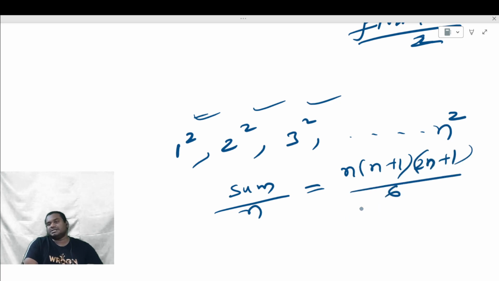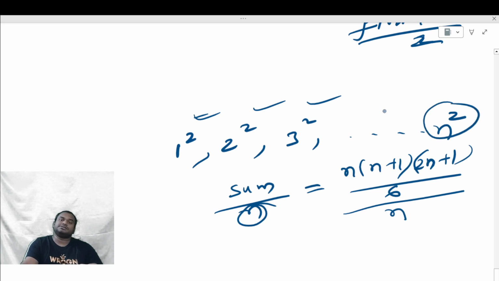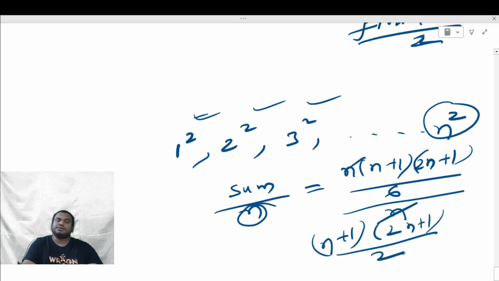This is the formula to find the sum of squares of the first n natural numbers. So n into n plus 1 into 2n plus 1 by 6, divided by the number of natural numbers, which is n here. So n gets cancelled. So it is n plus 1 into 2n plus 1 divided by 6.